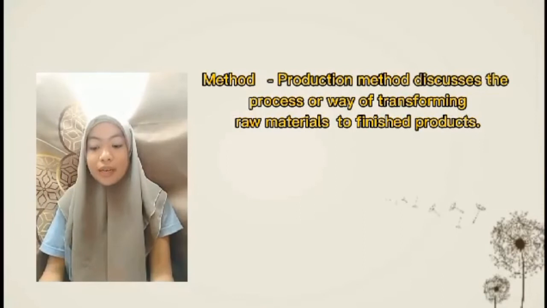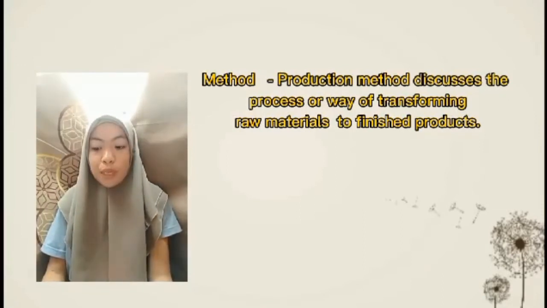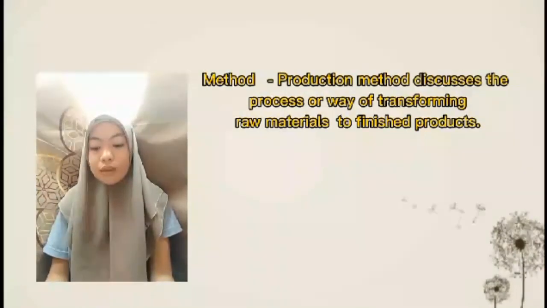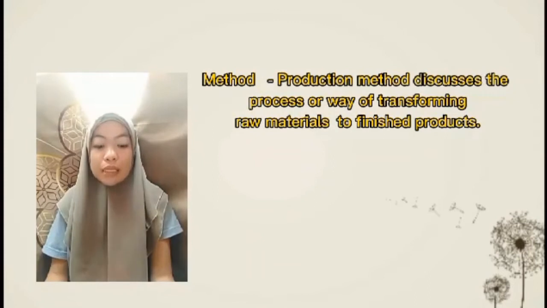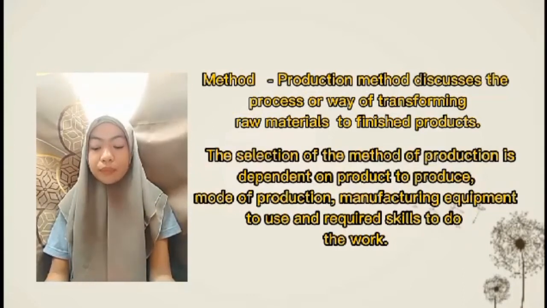Method. Production method discusses the process or way of transforming raw materials to finished product. The resources undergo some stages before it is finalized and becomes safe for delivery to the target buyers. The selection of methods of production is dependent on the product to produce, mode of production, and manufacturing equipment to use, and requires skills to do the work.